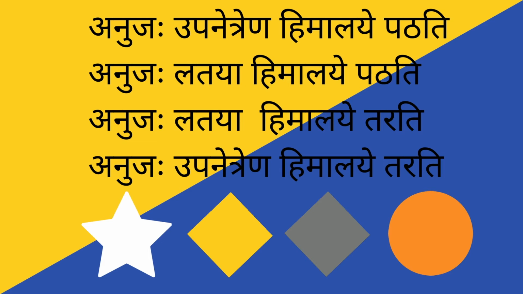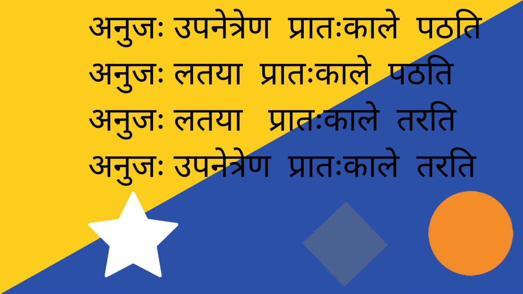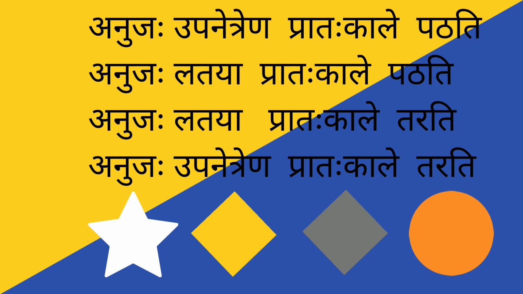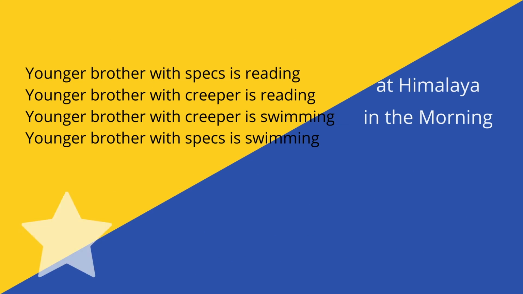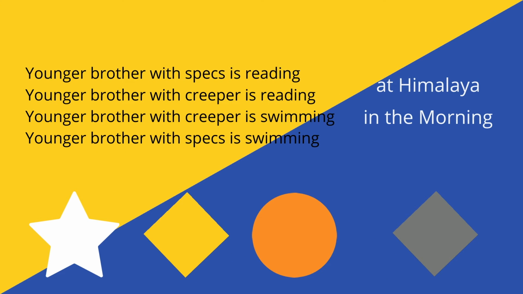So what does that sentence become? The sentence remains exactly the same as it used to be before, with the addition of the word Himalaya to signify that this happened in Himalaya. Or it happened at a particular time. In this case, the sentence happened at Pratah Kale. And if you look at it from an English perspective, the sentences read exactly the same with the addition of the place or the time of the event.